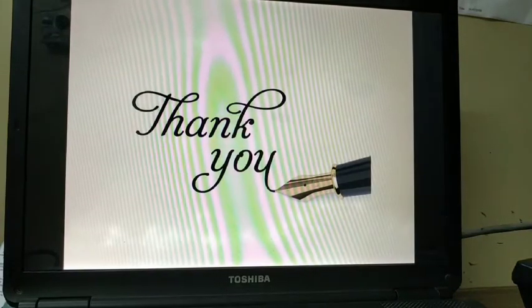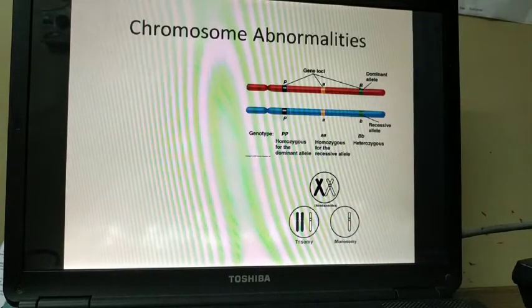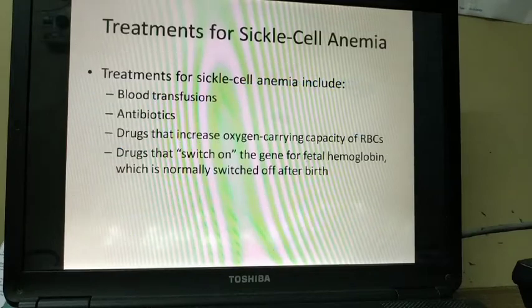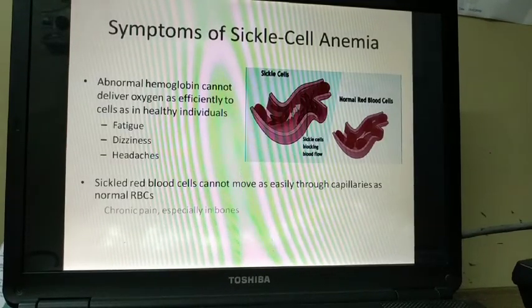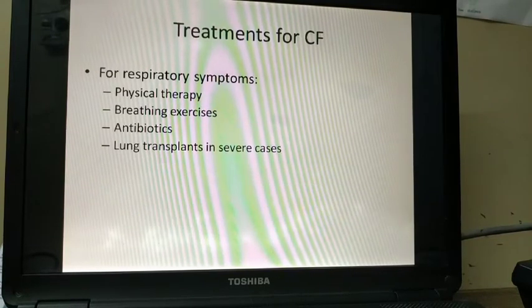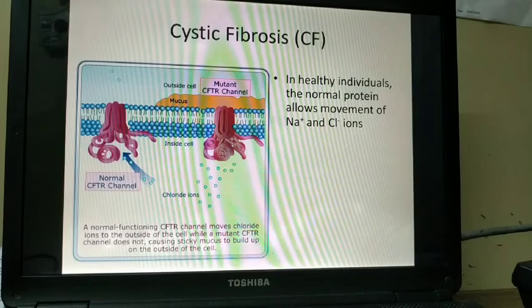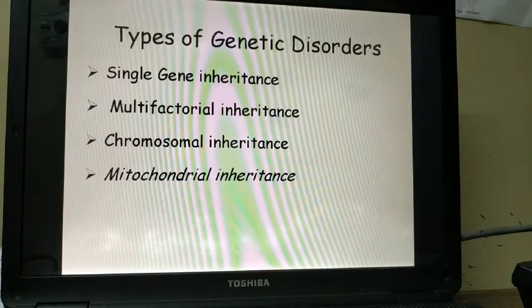Okay, so these are 4 different kinds of disorders. I'll just brush through them again.